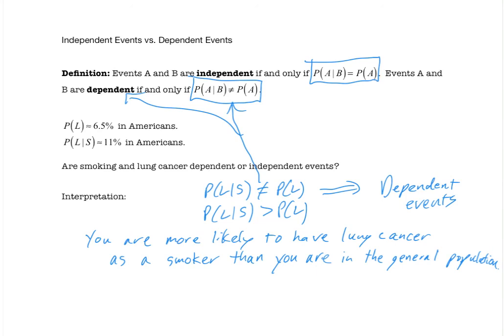Now that we have the notion of conditional probability and independent and dependent events defined, let's now go through a new problem where we actually have to compute the probabilities ourselves.